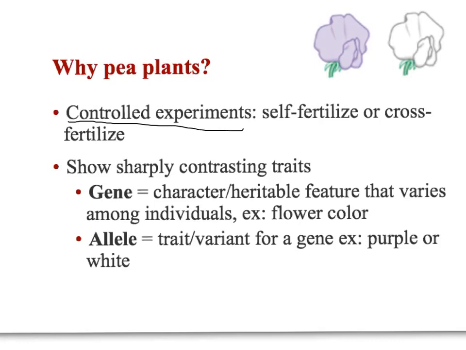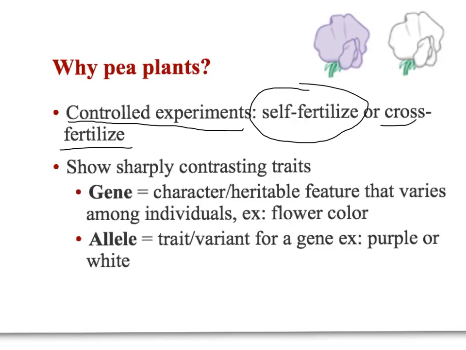Pea plants have both male and female reproductive organs, which means that they could fertilize themselves. The pollen, which is really plant sperm, from one plant can be used to fertilize the same plant, which is very useful for genetics. And they can also be used to cross-fertilize other plants. I could take the pollen of one plant and use it to fertilize a different plant to see what the offspring look like.